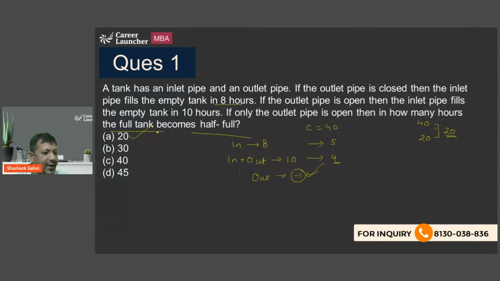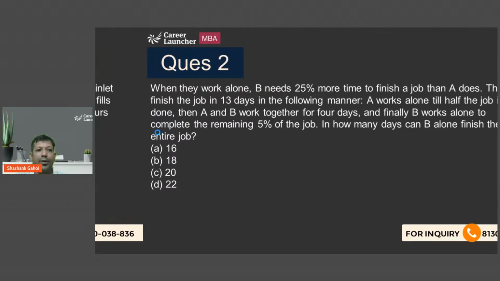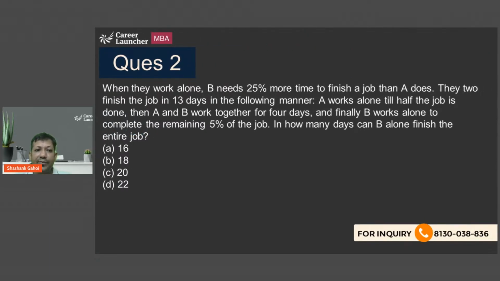Now let's move on to the next one. Okay, now let's say when they work alone, B needs 25% more time to finish a job than A does. So if A takes, I'm just taking 4T time, then B takes how much time? 5T time, right? Because B is taking 25% more time. So if A is taking 4 hours, B is taking 5 hours.